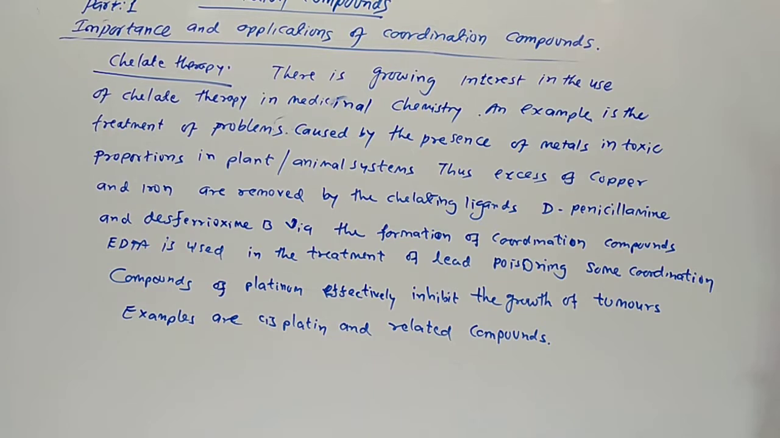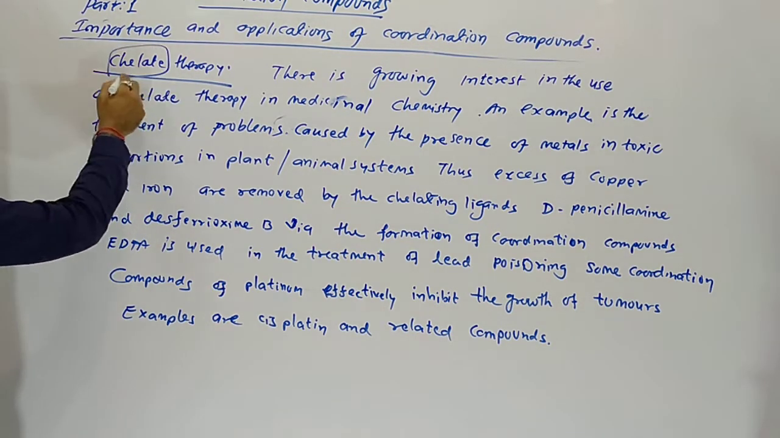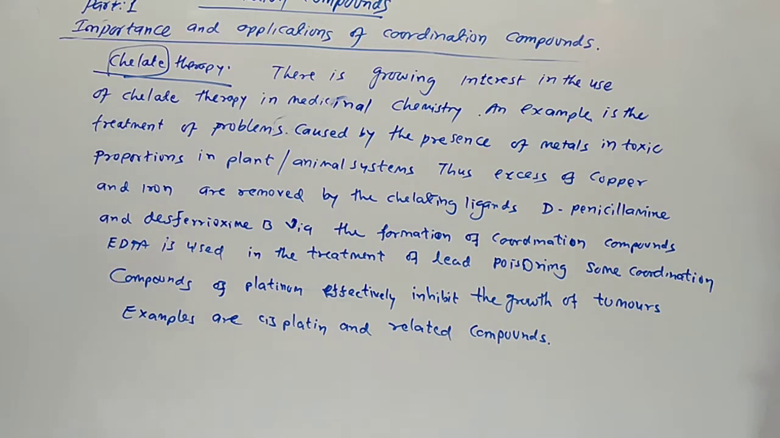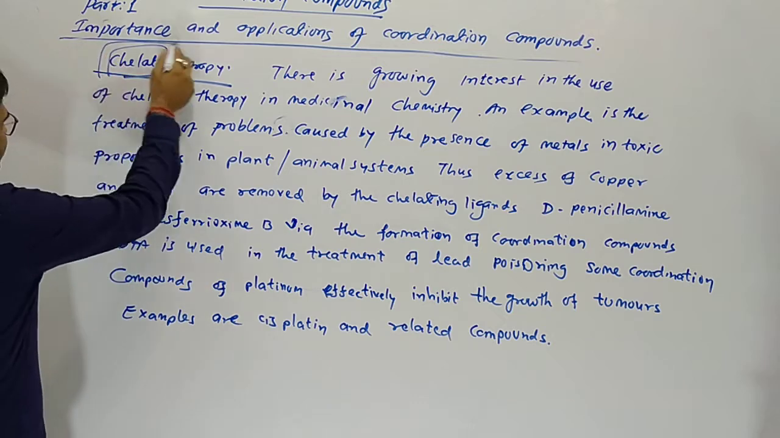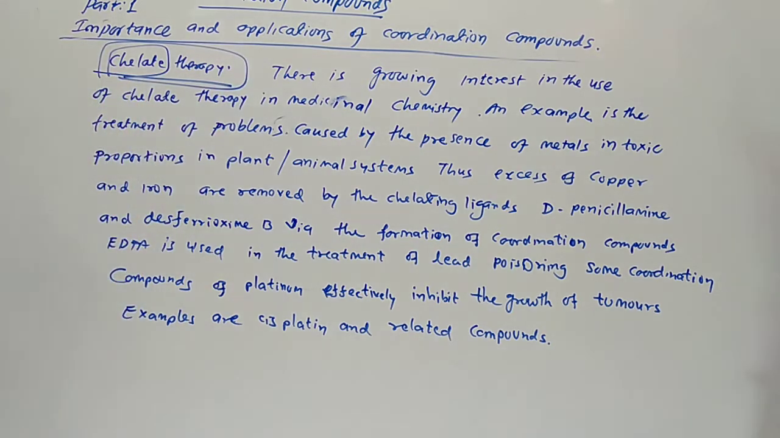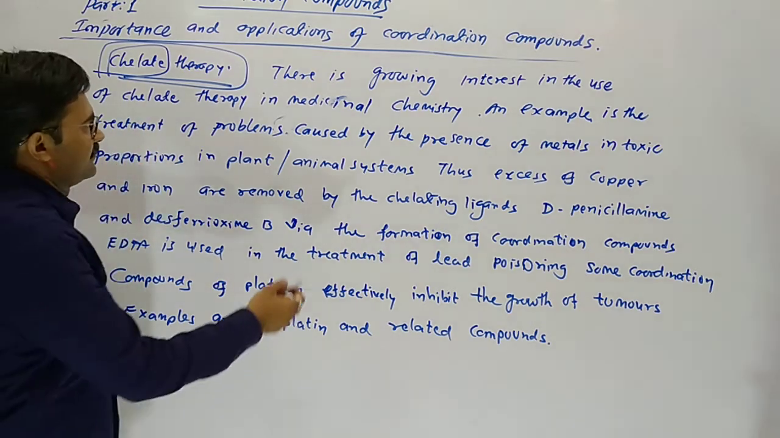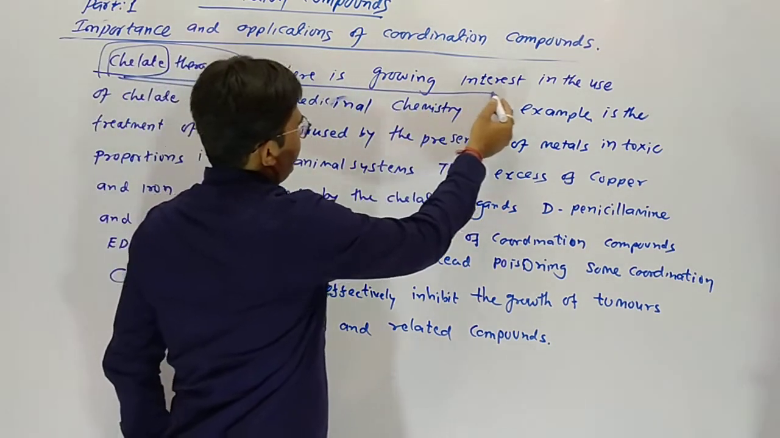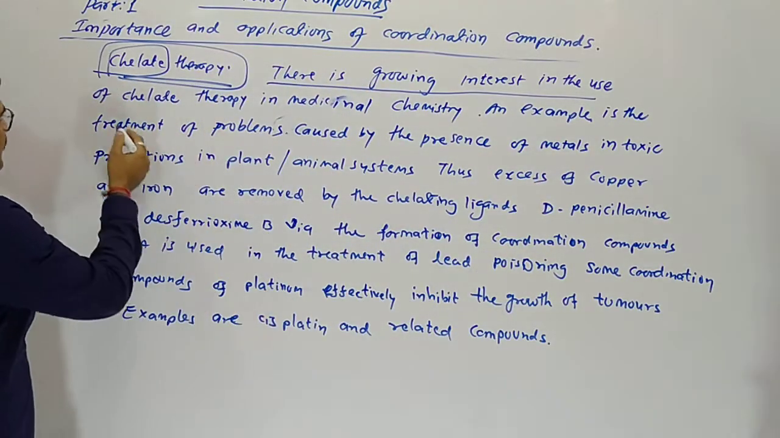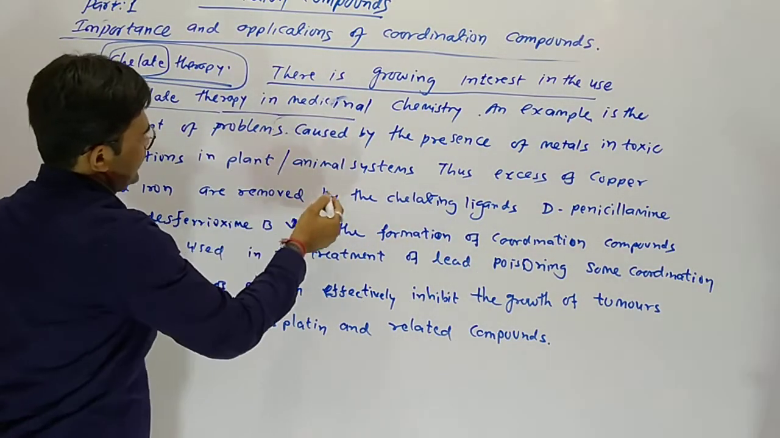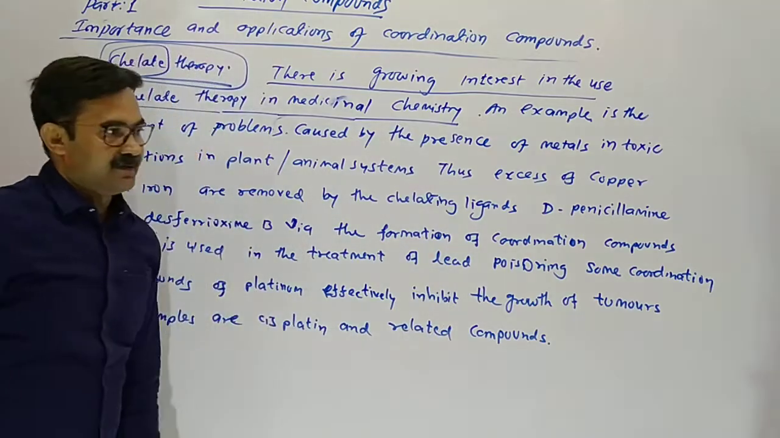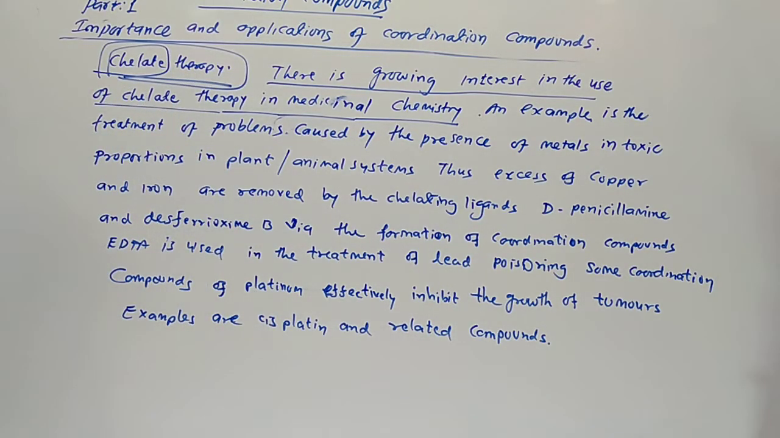The last use is chelate therapy. What is a chelator? A chelating ligand means a polydentate ligand. Treatment in our body by a polydentate ligand is called chelate therapy. There is growing interest in the use of chelate therapy in medicinal chemistry. Nowadays in medicinal chemistry, chelate therapy is very useful.